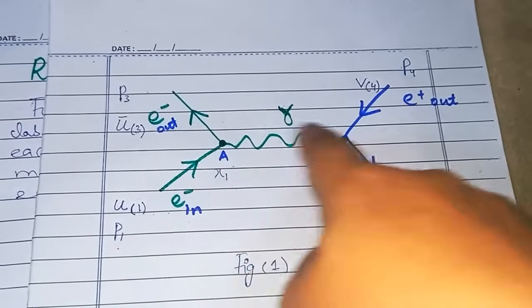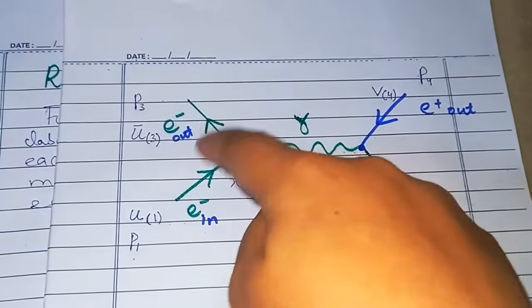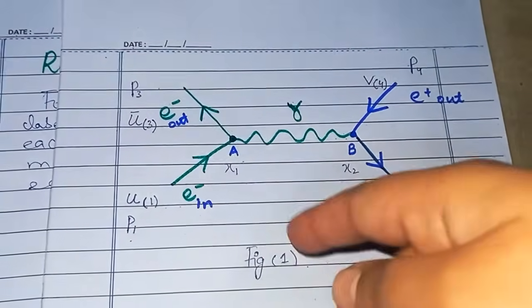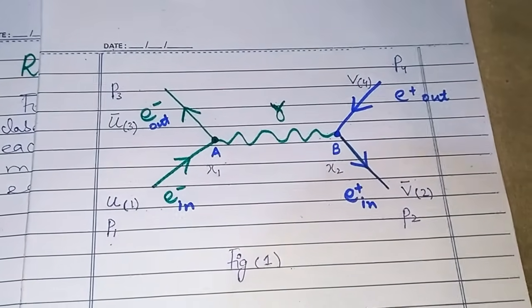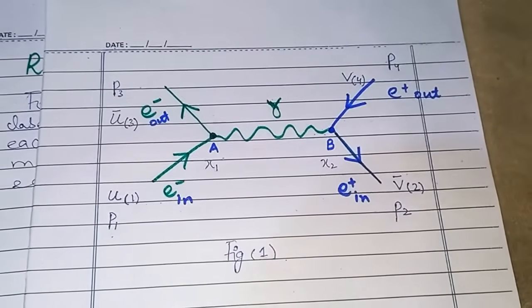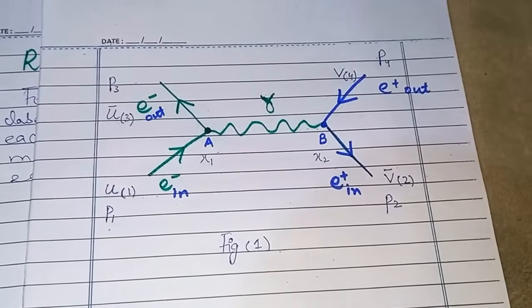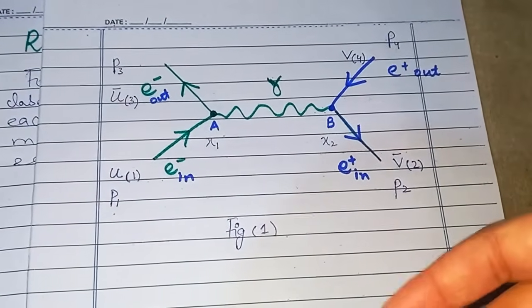We have these vertices where the momentum of the particles changes. Other than that, we have these external lines which we call fermion lines if they are fermions. We can call them boson lines if they are bosons, baryon lines if they are baryons, and so on. These are the names that we give to them, so they can appear frequently in the description part.